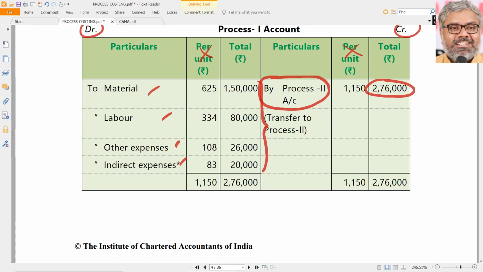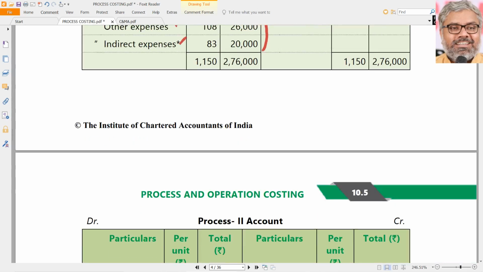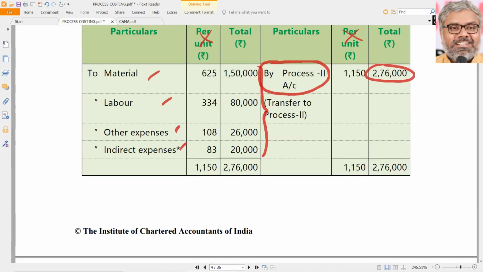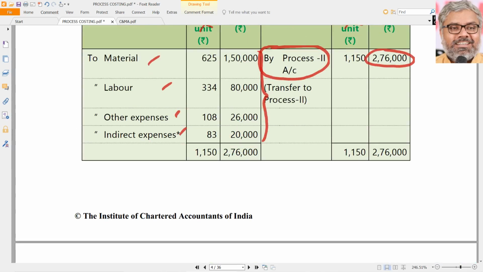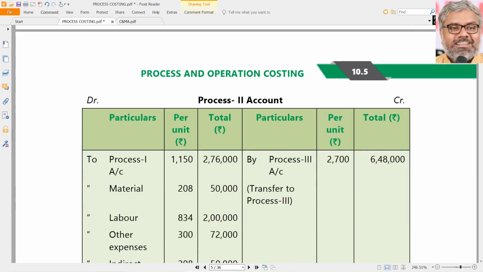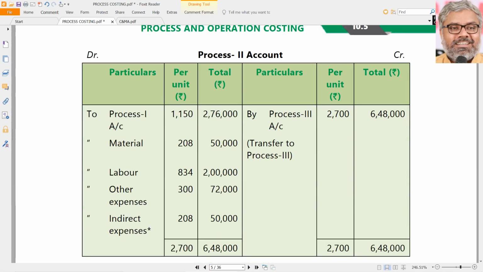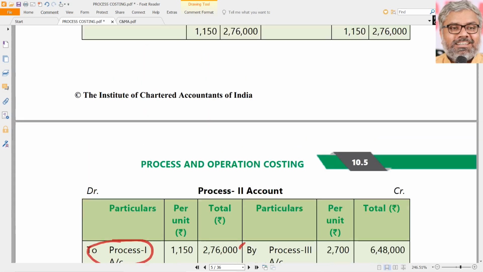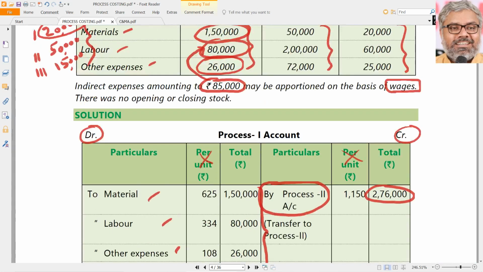Then open the process 2 account, and first of all debit to process 1 account 2,76,000, because that is coming from process 1 account. It is cumulative. So from process 1, how much was coming? Same, whatever we calculated already, that is 2,76,000. Over and above it, there are some other costs incurred in process 2. What are those?